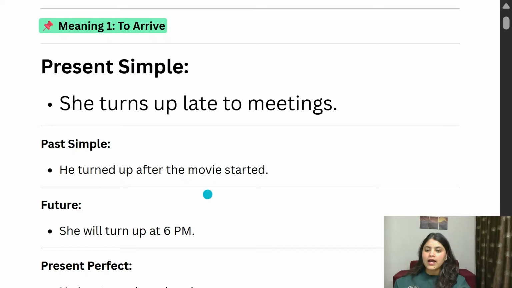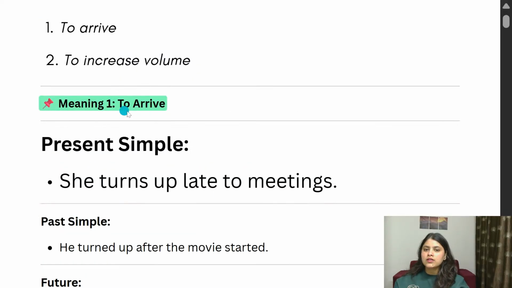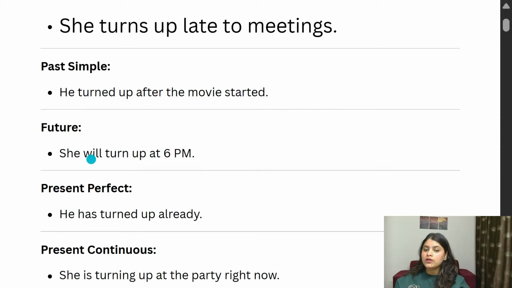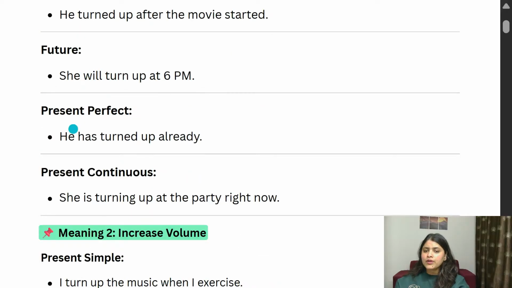Got it? And if you want to use this turn up in the future, you can say she will turn up at 6 p.m. What do you understand by this? She will arrive at 6 p.m. Got it? Fantastic. Now I also added present perfect, where you can practice verb 3.